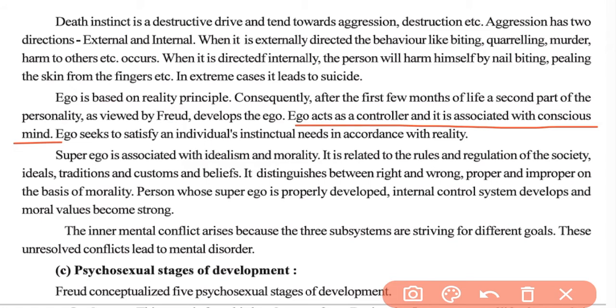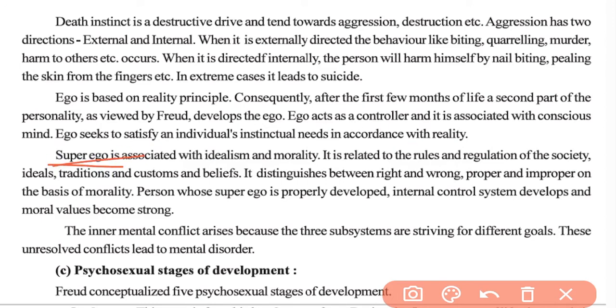So the ego tries to satisfy an individual's instinctual needs in accordance with reality. Because of the ego, the individual tries to satisfy his needs based on reality. So the ego is related to the conscious mind as well as to reality. Okay. Then comes the superego. The third one is the superego.